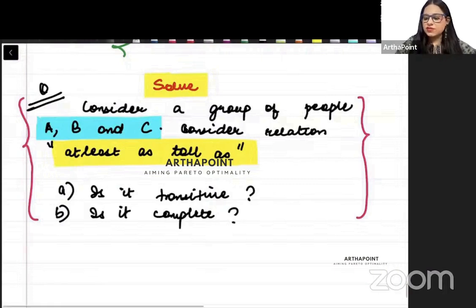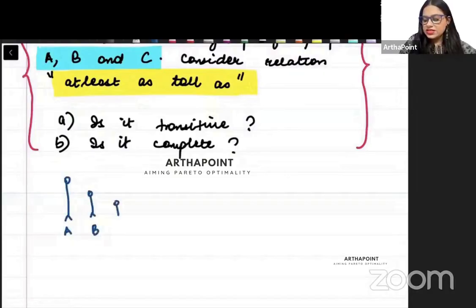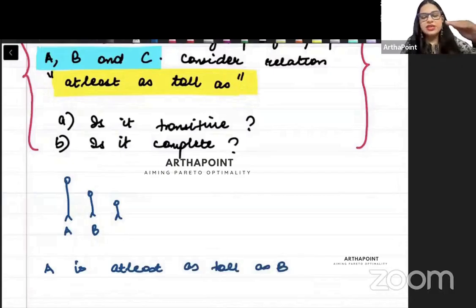Is this transitive? So, देखो, suppose I consider that, beta, A is this individual and this is B and this is C. So, I am saying A is at least as tall as B. A का height B जितना है या B से ऊपर है.